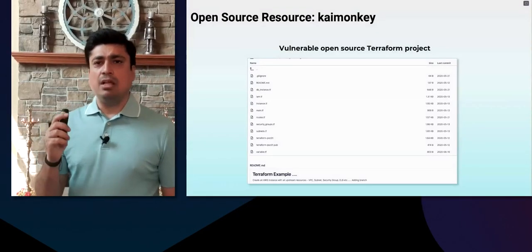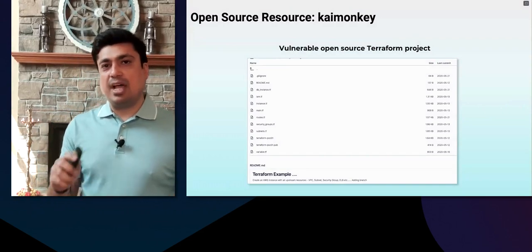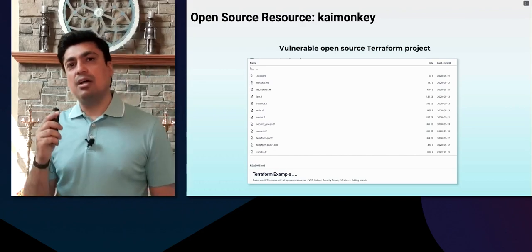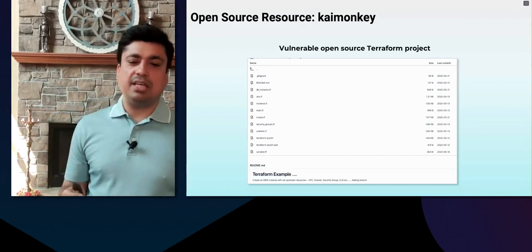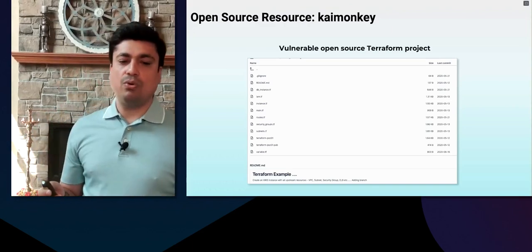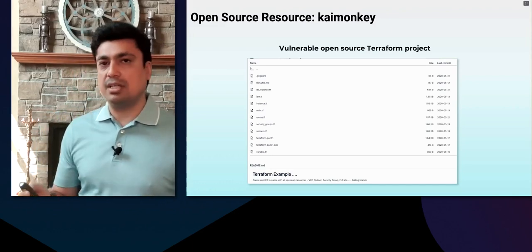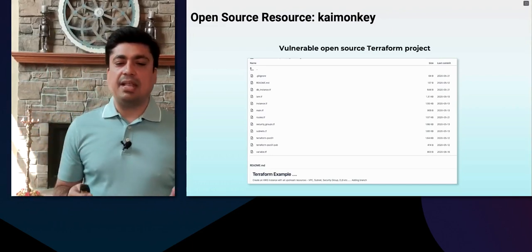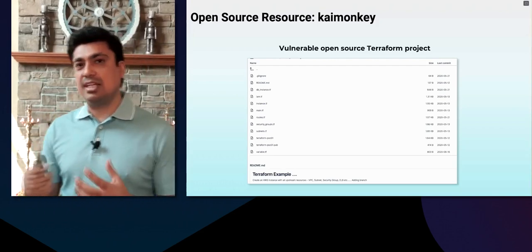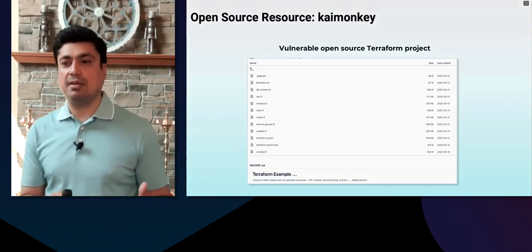Now, all the examples that I was showing in the previous slides can be tried and tested and also can be played around with using our open source offering called KaiMonkey. KaiMonkey is a purposely built vulnerable library of Terraform code. Basically, this project allows you to provision a two-tier architecture on any cloud environment, and then it allows you to play around with the vulnerable code. You can do this testing, and you can play around and identify the relationships that I was previously describing.